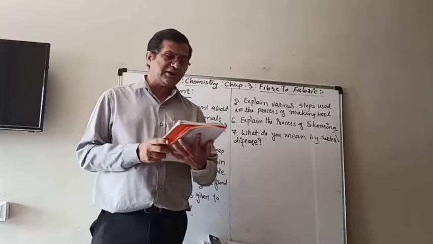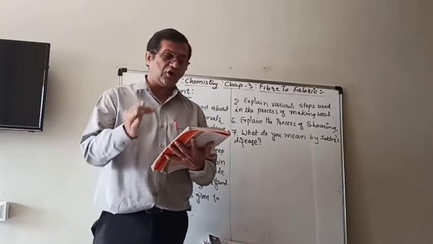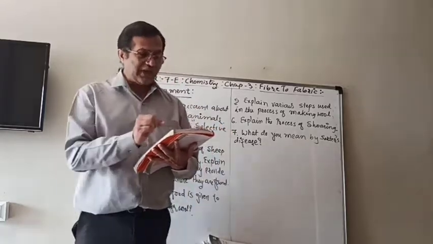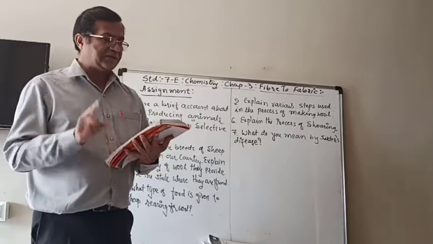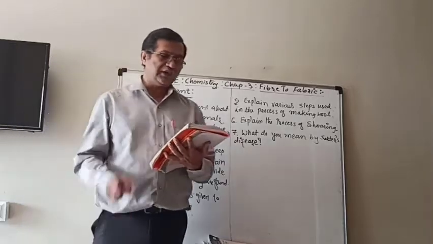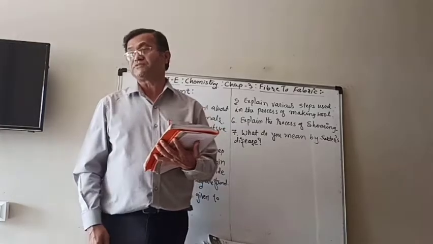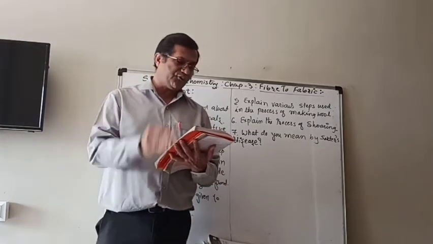These are the same burrs, as I told you, that sometimes appear on your sweaters. The fibers are scoured again and then dried, and this is the wool ready to be drawn into fibers. So that is the fourth step.